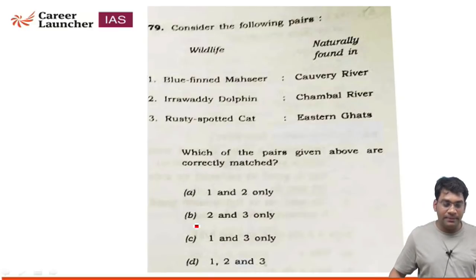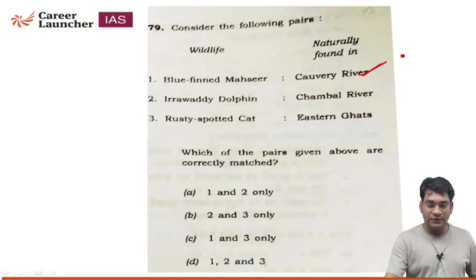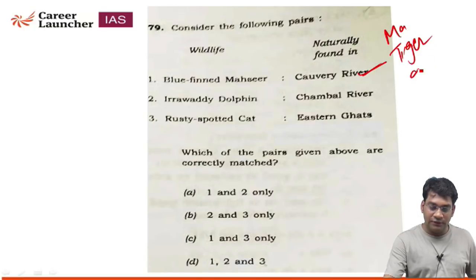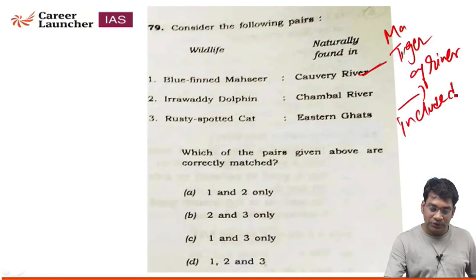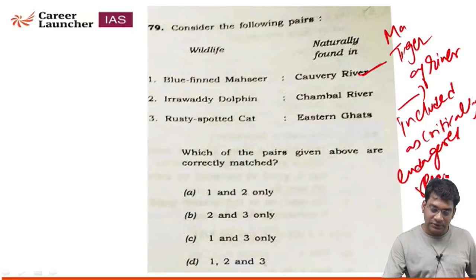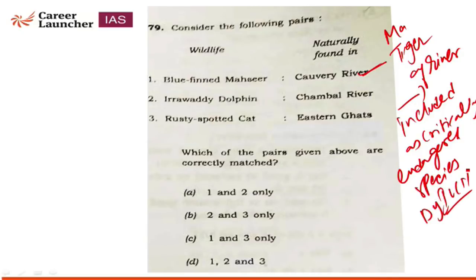Consider the following statements: Bluefin mahseer is found in the Kaveri river. Correct, because it was recently in the news. Mahseer is also called the tiger of the river, and it was recently included as a critically endangered species by the IUCN. So that was recently in the news, that's why it is given in the question paper. Bluefin mahseer; Irrawaddy dolphin not in Chambal river; rusty spotted cat, Western Ghats. Okay, so option number C is the correct answer.